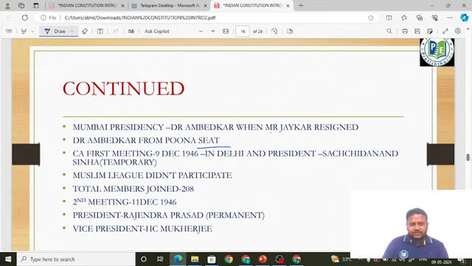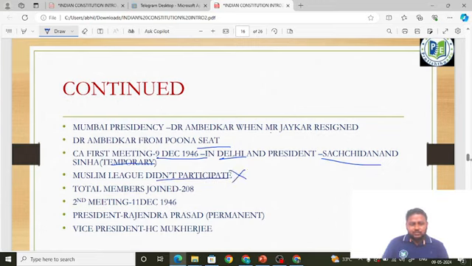Okay, next we have to learn about certain meetings of the Constituent Assembly, certain other facts. See, the first meeting of the Constituent Assembly was held on 9 December 1946 in Delhi. Very important, 1946, and where it was held: not in Lahore, it was held in Delhi. Okay, and its president was whom? The president was Sachchidananda Sinha, and he was a temporary president. Understood, friends? The Muslim League did not participate in the Constituent Assembly meeting.